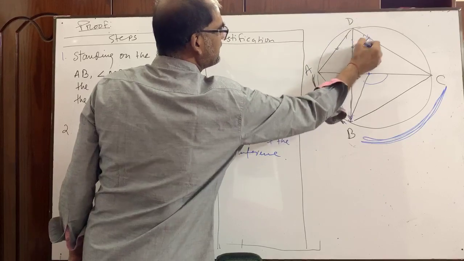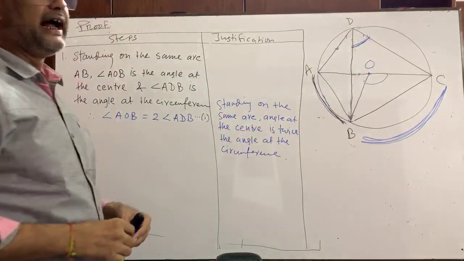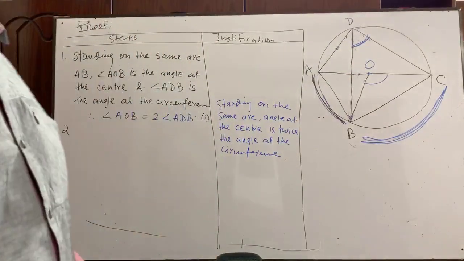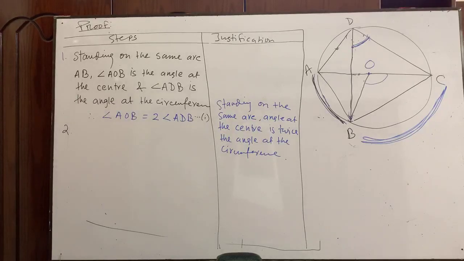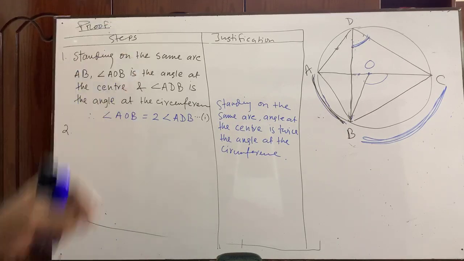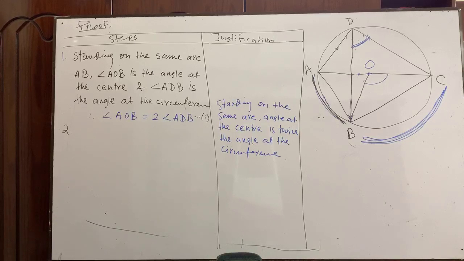This angle has been formed by the two straight lines BD and CD. Both angles, BOC and BDC, have been formed on the same arc BC.